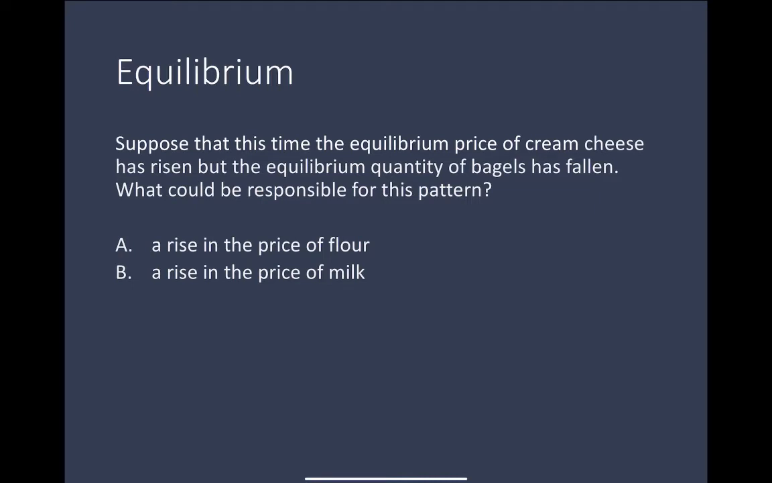Suppose that this time the equilibrium price of cream cheese has risen, but the equilibrium quantity of bagels has fallen. What would be responsible for this pattern? If you haven't already worked this problem, I would suggest you pause the video and work this problem yourself to see if you can get it, because a key to doing well on the exam isn't just being able to understand problems when someone points out or shows you the solution. It's getting to the point where you can work these problems by yourself.